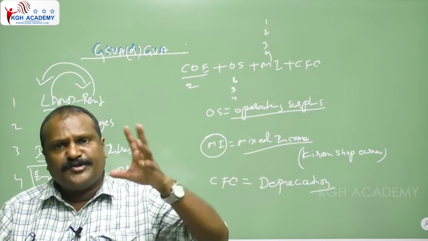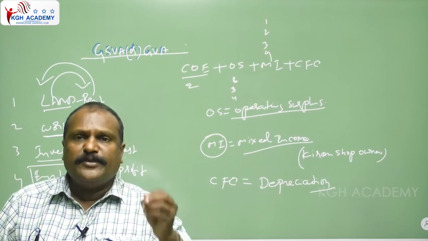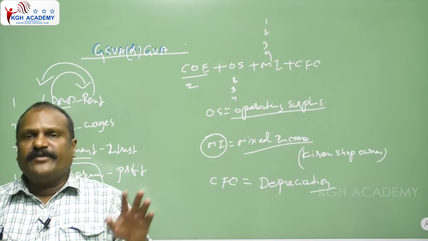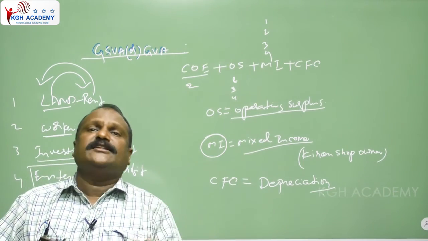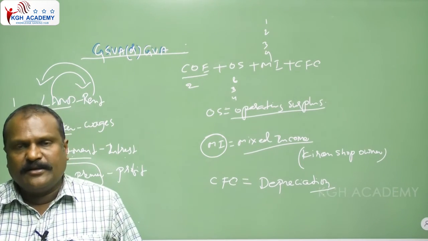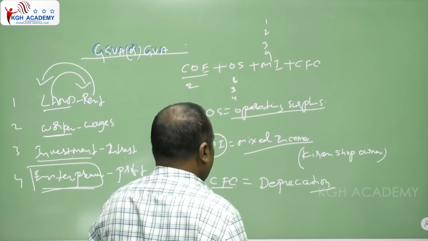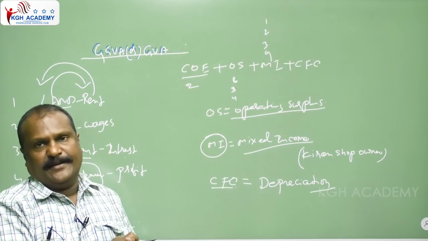When the machines participate in the production, they lose their value. The loss of value of the machines in the production is known as the consumption of fixed capital, that is, depreciation. Got the point? So anyway, the CFC. Like that, these are the components of the GSP or the GVA.